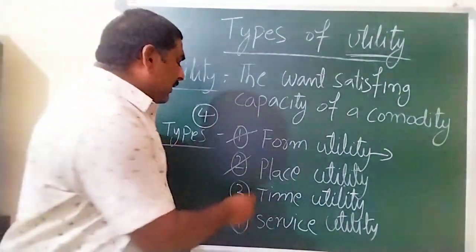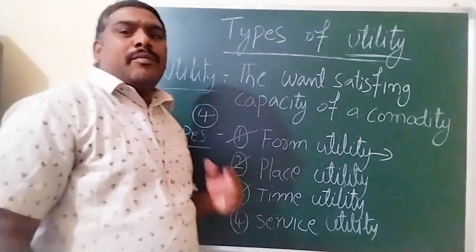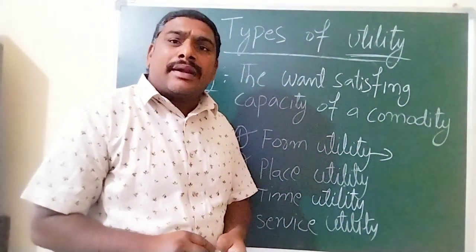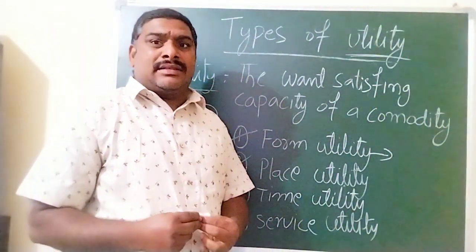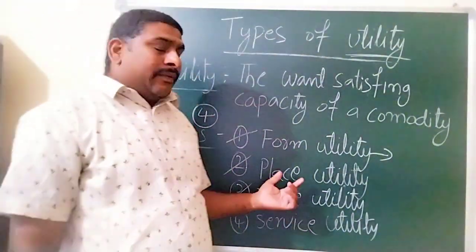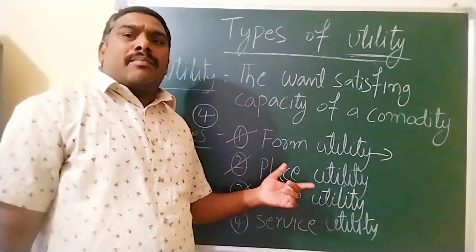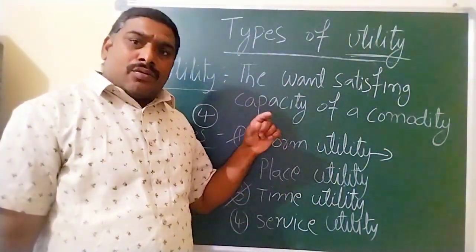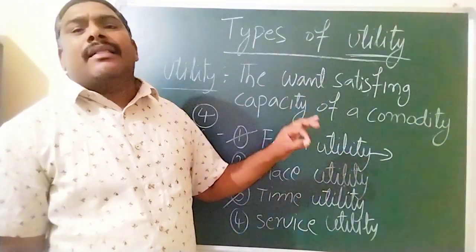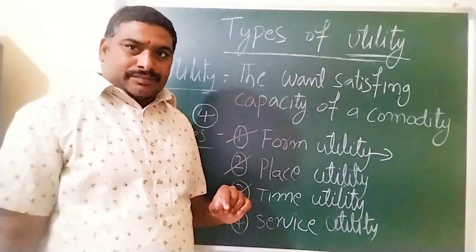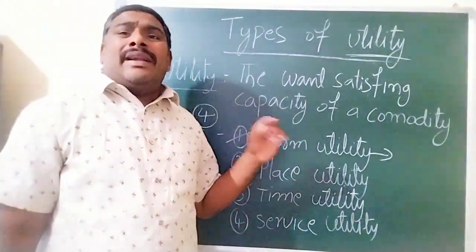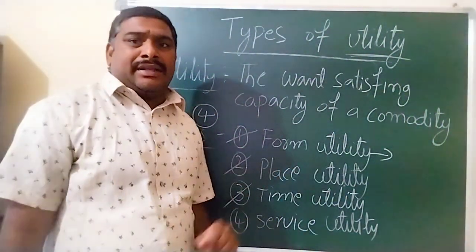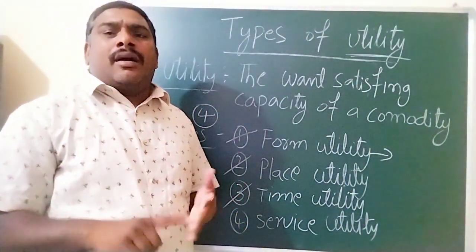Next, time utility. The third one is time utility. Some goods acquire utility especially at particular times or particular seasons. For example, in the summer, the demand for cool drinks increases. So the utility of cool drinks is very high in the summer, and in the winter season we need other commodities, for example tea, coffee and hot drinks.